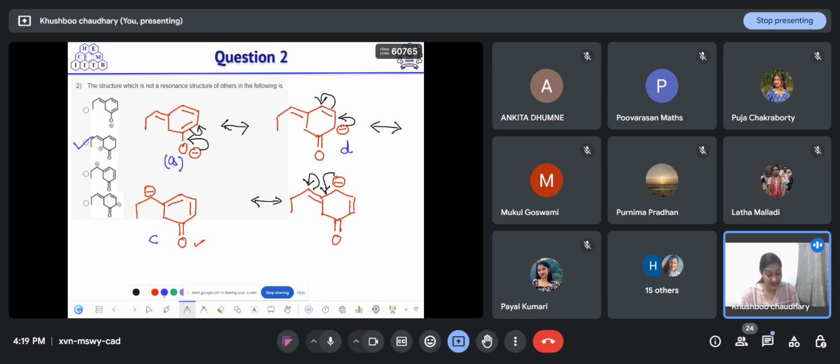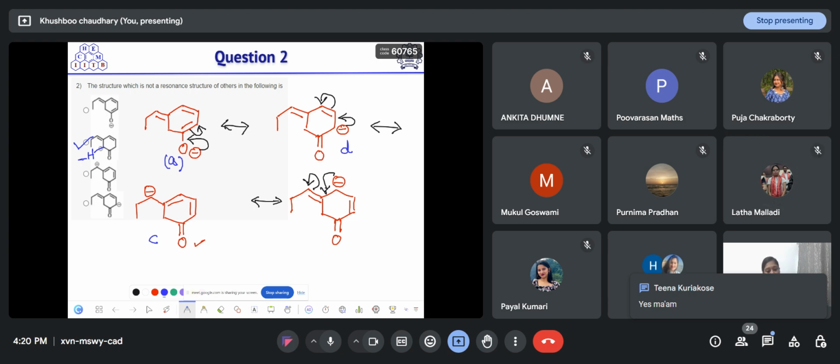In this case, if you see carefully, this hydrogen is being removed. And we saw in the rules that the relative position of atoms in any resonating structure will not change. So this hydrogen should be at its place, and if it is removed, that means it is not a resonating structure for the given molecule. Got it? Everyone got this arrow pushing? How I am pushing the electrons? Yes. Okay.